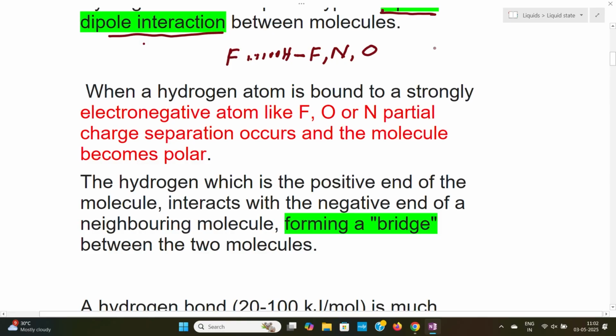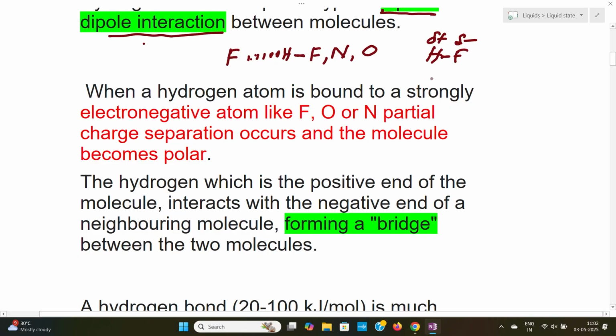When we consider the example of hydrogen fluoride, here the hydrogen is attached to the fluorine atom. Since fluorine is more electronegative than hydrogen, the hydrogen has a partial positive charge and the fluorine has a partial negative charge.